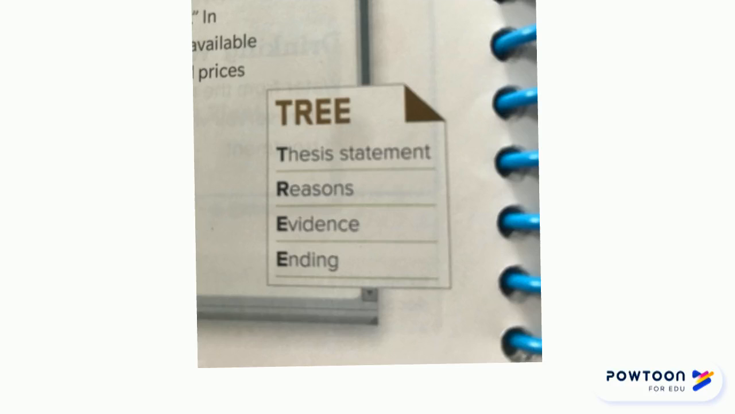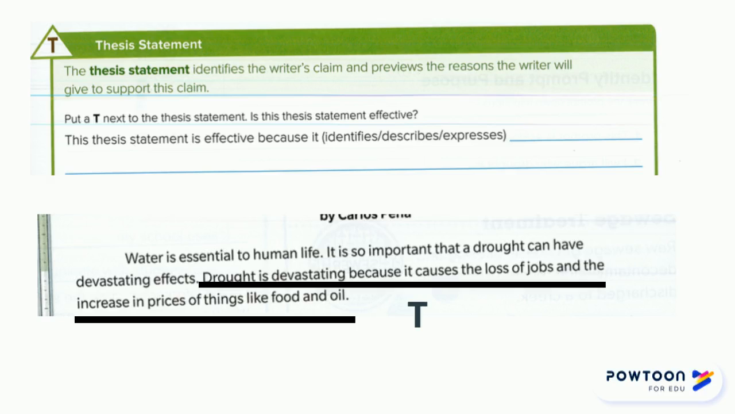Remember, we are using TREE to analyze the essay. T for thesis, R for reasons, E for evidence, and finally E for ending. As a reminder, here was our thesis statement. Drought is devastating because it causes the loss of jobs and the increase in prices of things like food and oil. This was our thesis because it stated our opinion or position on droughts and that they are devastating. It also gave two reasons. One, it causes the loss of jobs, and two, the increase in prices of things.